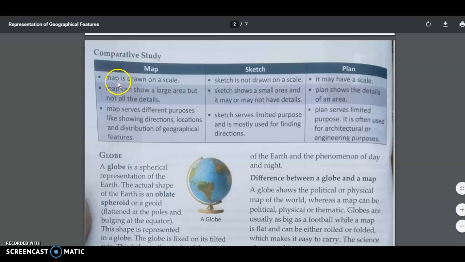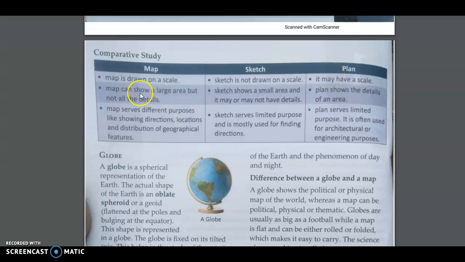So a map is a drawing on a scale. A sketch has no drawing on a scale. That means it is not drawn to a scale, and it may have a scale. So this is the difference. When you are differentiating, we have taken here the first point, scale, and we have given the difference on the scale. Map has a scale, sketch does not have a scale, and plan may have a scale. It can also be that plan may not have a scale. But when you are making it exactly accurate, then you have a scale.